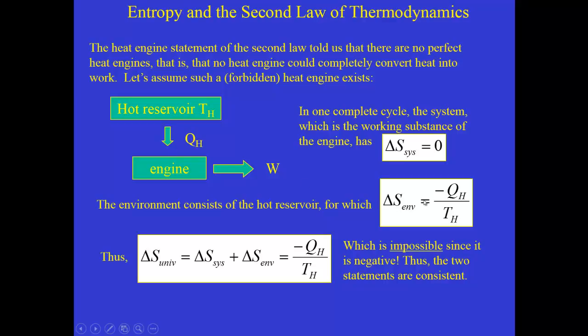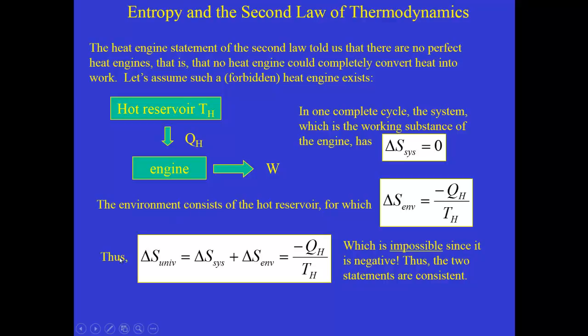Going back to the definition of the entropy change, if that hot reservoir has a constant temperature, T sub H, then it's just minus Q sub H over T sub H. And the reason for the minus sign is the hot reservoir, whose entropy change we're calculating, releases that heat, and Q sub H is a positive value. So we put the minus sign in, indicating that from the standpoint of the reservoir, which is the environment, that heat is a negative term.